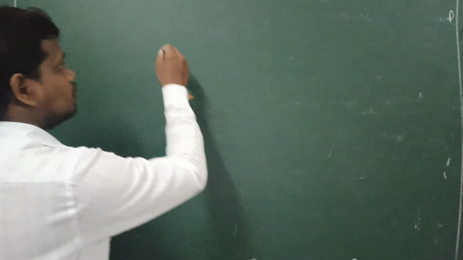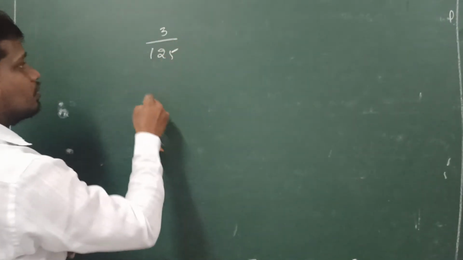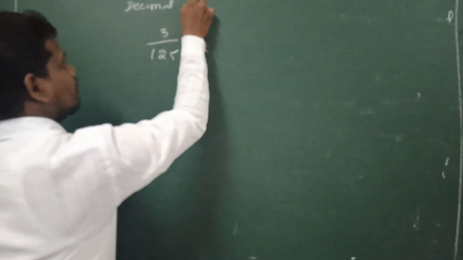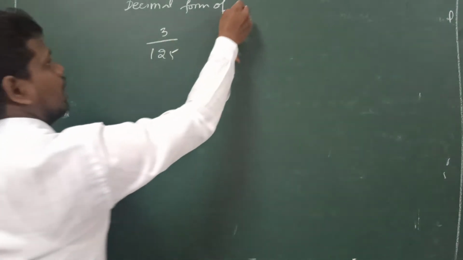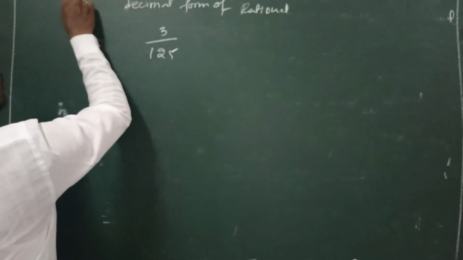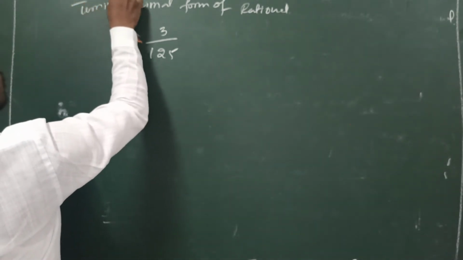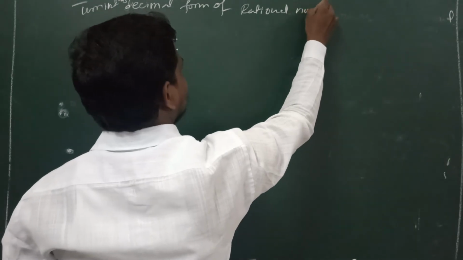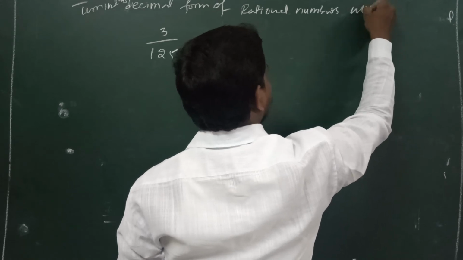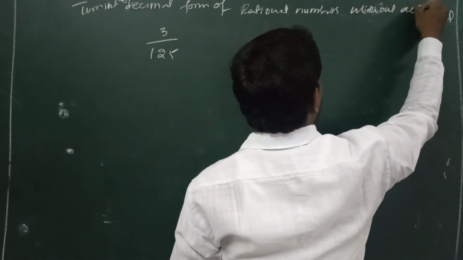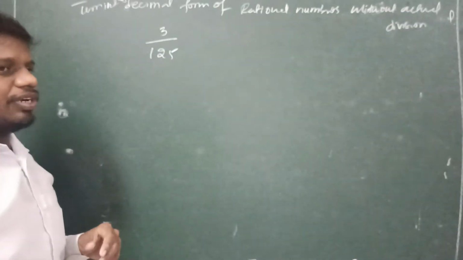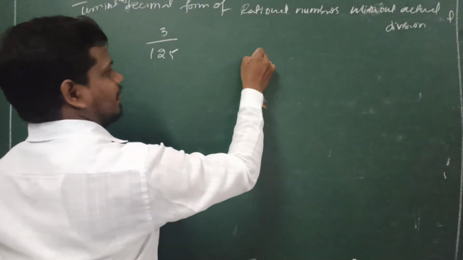So for example, 3 by 125. Now we are going to find out the terminating decimal form of this rational number without actual division. So here, 3 by 125, first you have to prime factorize the denominator.